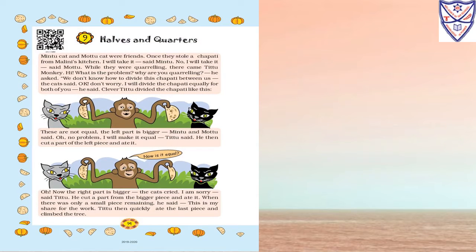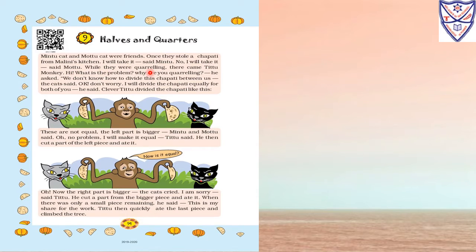Take out your NCERT book, page number 94, chapter number 9, Halves and Quarters. This story we have heard before. Mintu cat and Motu cat were friends. Once they stole a chapati from Malini's kitchen. "I will take it," said Mintu. "No, I will take it," said Motu.